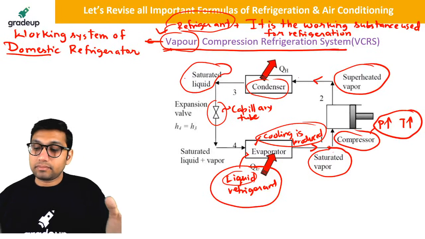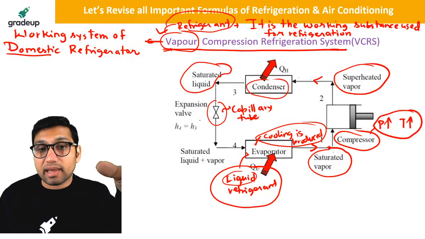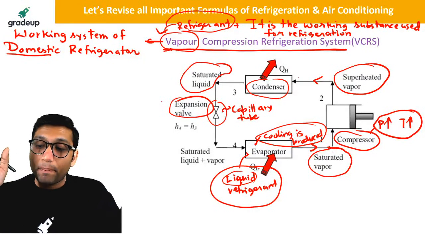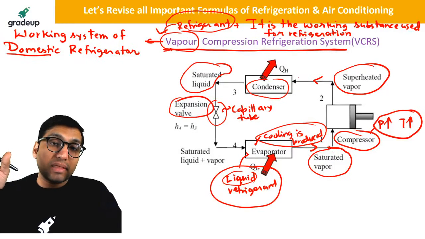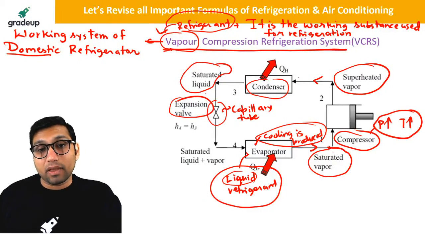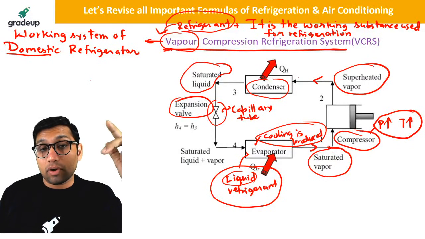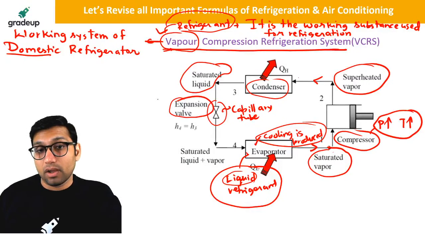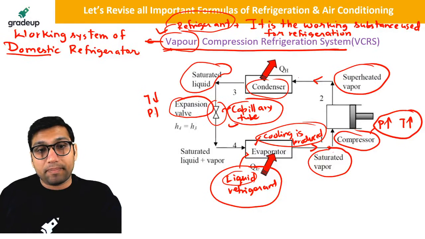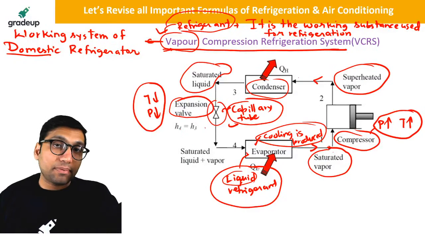Saturated liquid. Now this saturated liquid will go inside the expansion valve, which is also a throttling device. When I taught you the topic of thermodynamics, I taught you the Joule-Thomson coefficient, right? In the Joule-Thomson experiment we have two curves, one for cooling and one for heating. So in the case of an expansion valve or capillary tube, both temperature and pressure will drop.